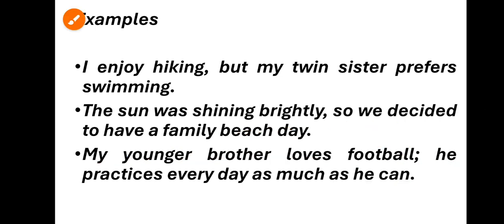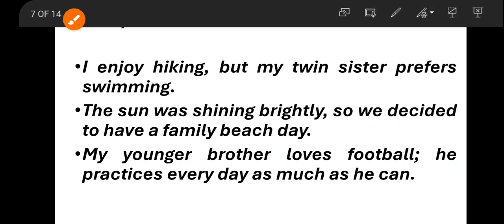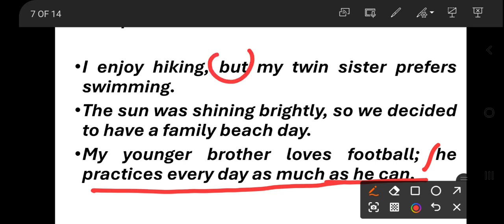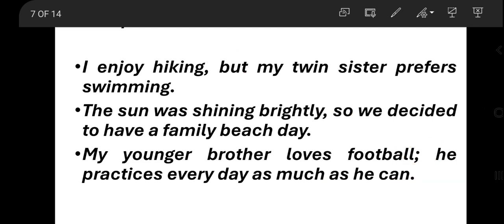But if you read he separately, that is also making complete sense: he practices every day as much as he can. So that is also making complete sense, right? So these are coordinating conjunctions, and this is a semicolon, right? So these are examples of compound sentences.